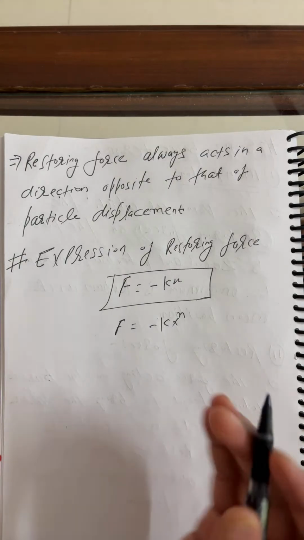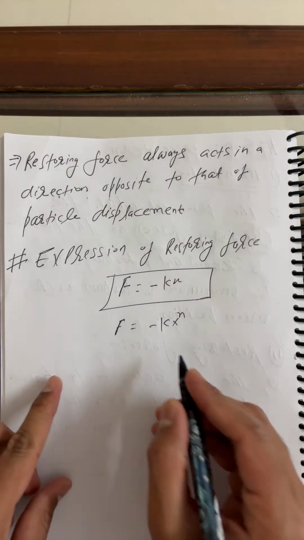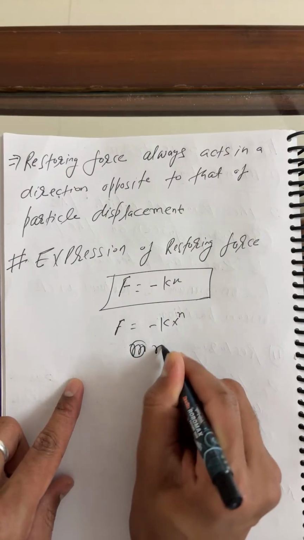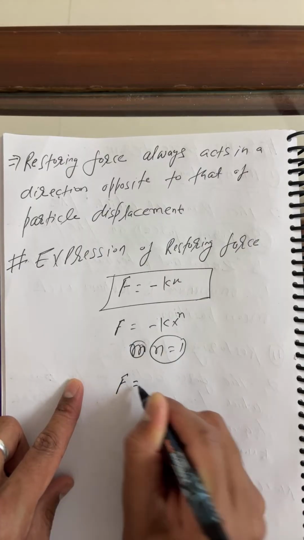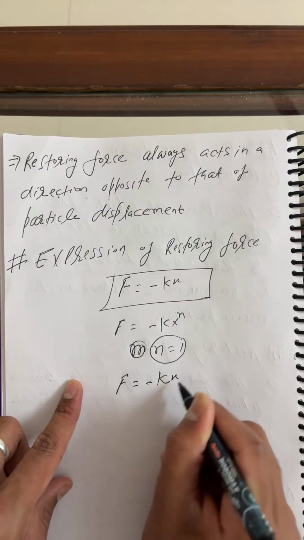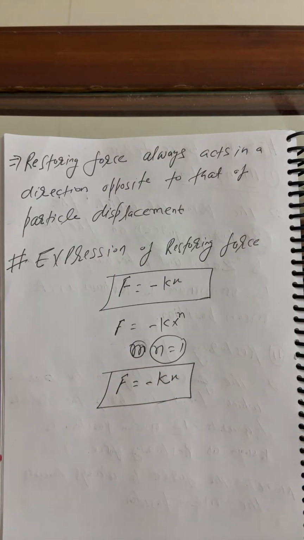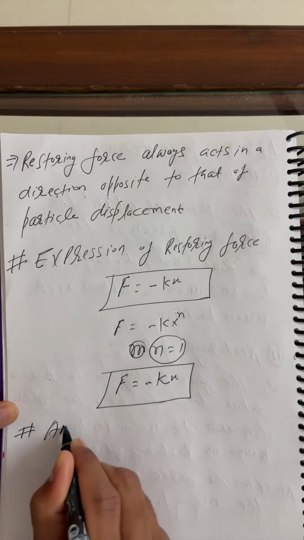But for performing simple harmonic motion, we consider n equal to 1. So the restoring force is F is equal to minus kx. Next point is amplitude. I want to discuss amplitude.